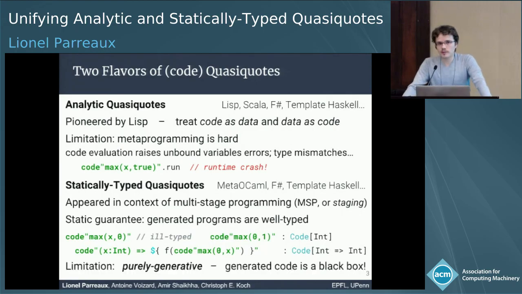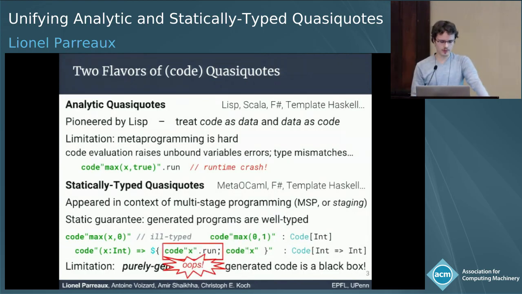So it's a very nice approach. The problem is that it's purely generative. That's what I said: you can only construct programs, and then once the program is constructed, you cannot analyze it, you cannot decompose it. Also, there have been problems with running open code and doing unsafe things with open code, but this has been addressed to some extent in recent works.